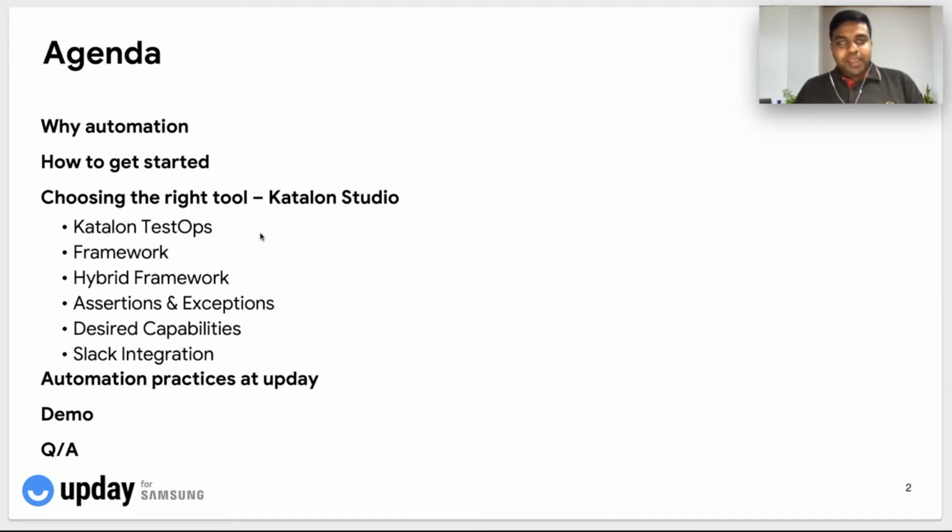So the first one would be why we need to automate our tests, and how do we get started with automation, and why is it important to choose the right tool for our automation, and what are the different aspects of the tool that we have chosen at Upday, and what are some pros and cons of the tool, and different automation practices that we have at Upday, followed by a short demo of the framework and some of our test cases that we execute on a day-to-day basis, and we will have the last 10 minutes for Q&As, which is part of our agenda.